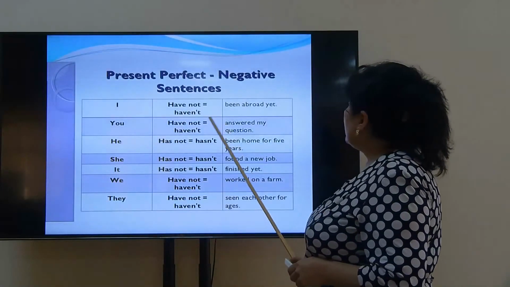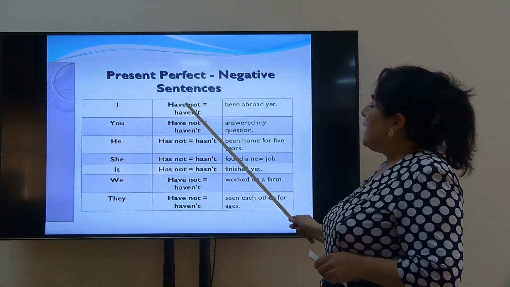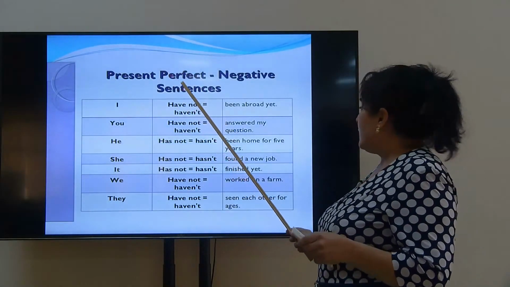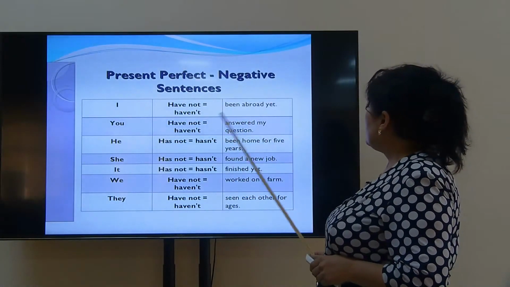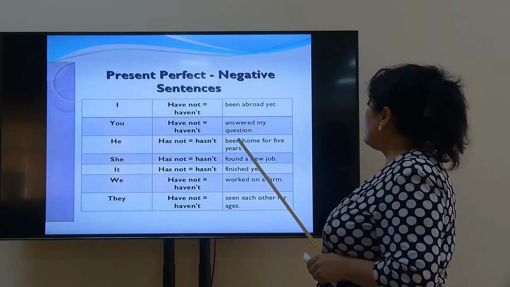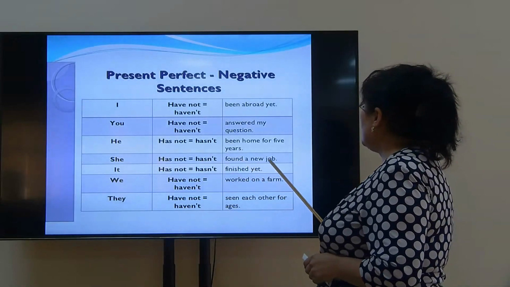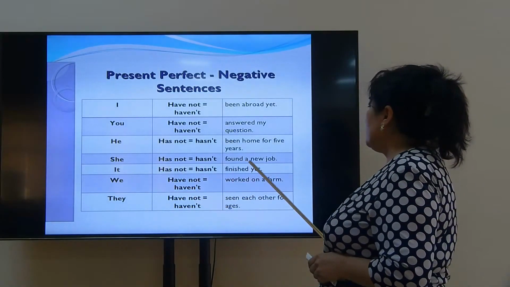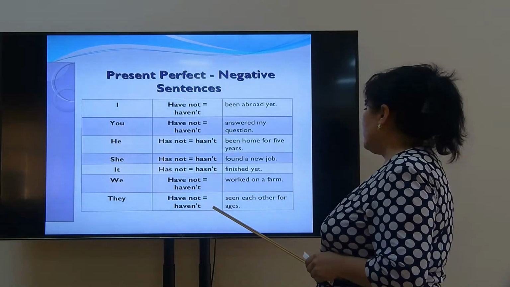Next is the negative form. The long form is have not and the short form is haven't. For example, I haven't been abroad yet. You haven't answered my question. He hasn't been home for 5 years. She hasn't found a new job. It hasn't finished yet. We haven't worked on a farm. They haven't.